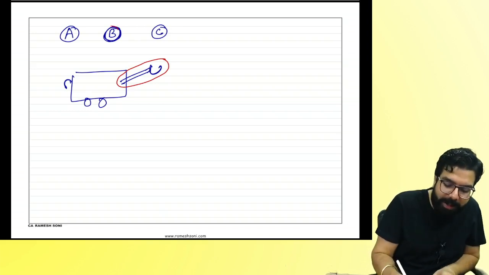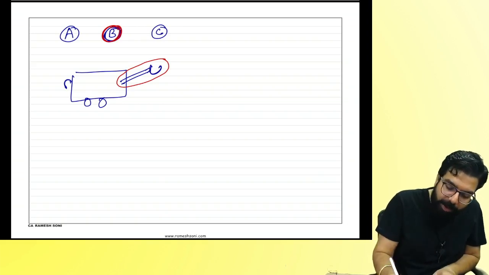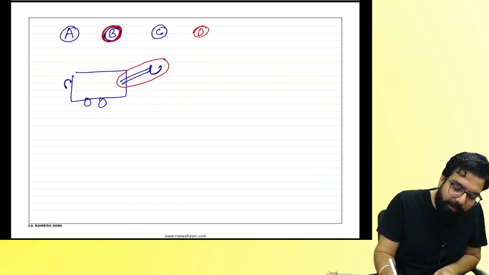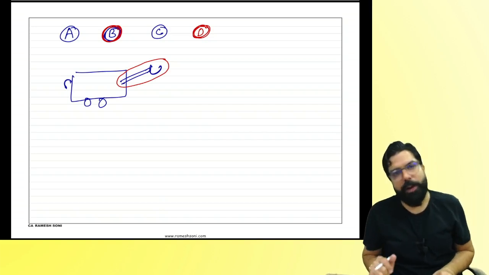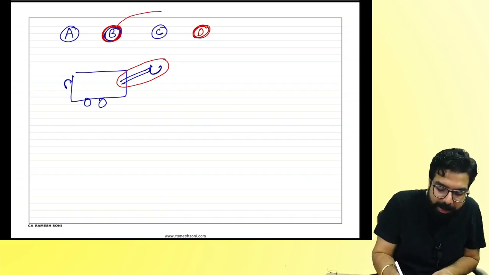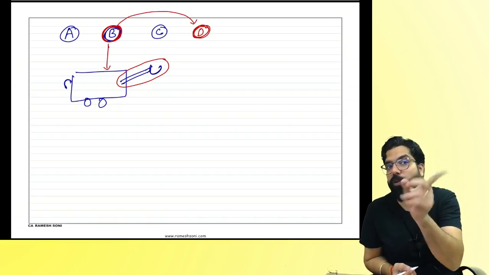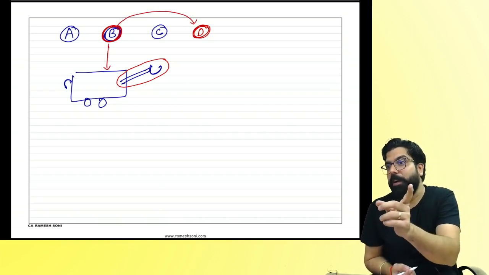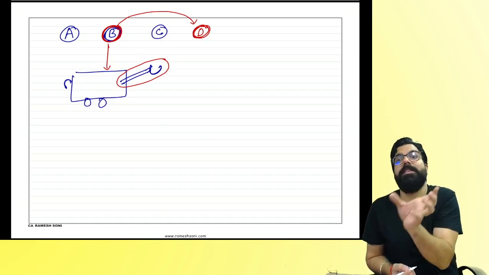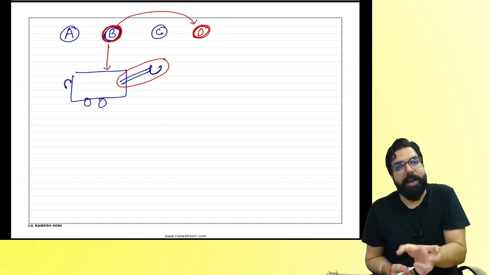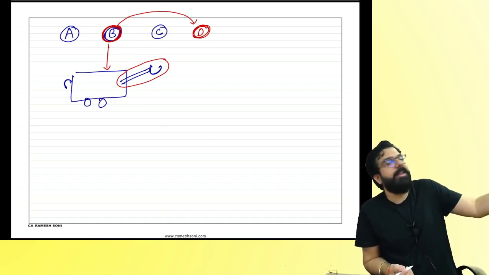So now B is telling, I am leaving the firm and going. I want to transfer this share to D. Might be D is going to come inside the business. So he went ahead and transferred the right which he had in the goods. He did not give the goods. He did not give the ownership of the goods. He is just giving his right. He had some right in the goods. He went ahead and gave the rights to someone.